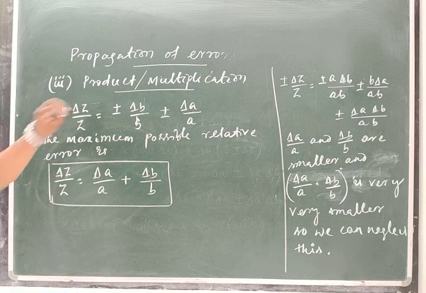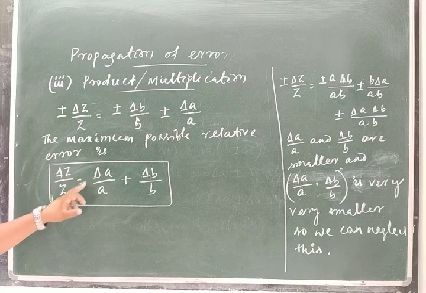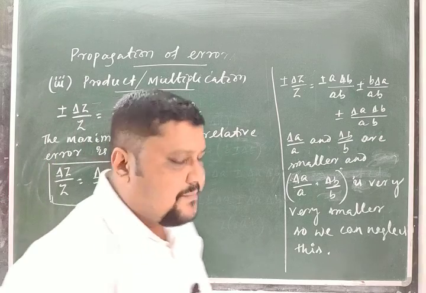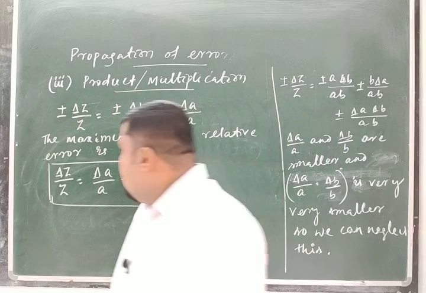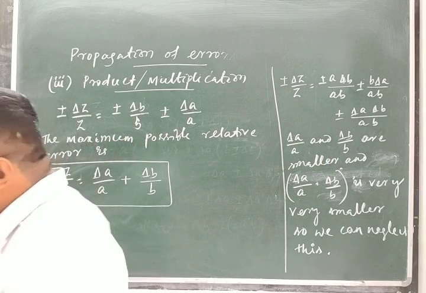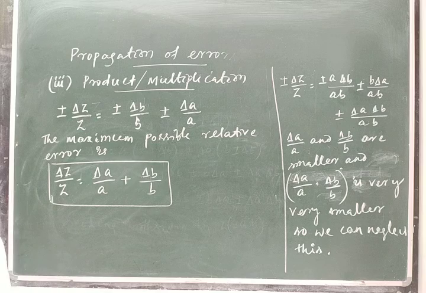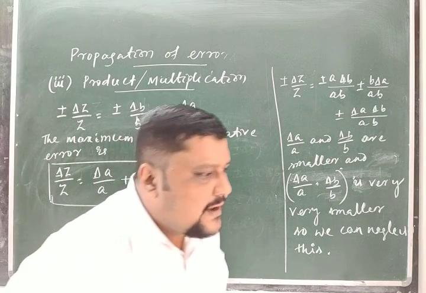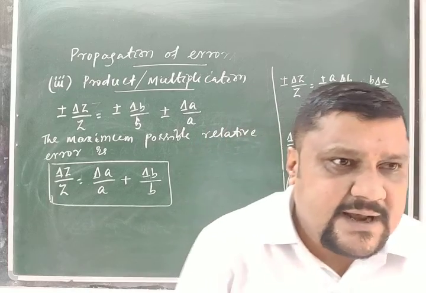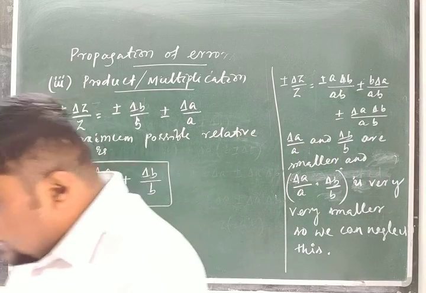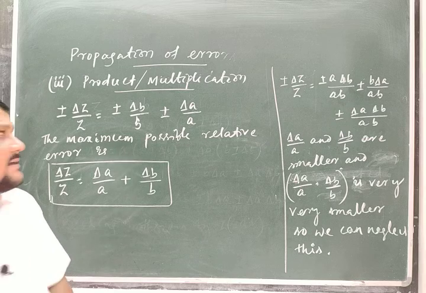When we are doing the multiplication, delta Z by Z is equal to delta A by A plus delta B by B. Okay? Remember this relation: delta Z by Z is the relative error in the measurement of Z, which is equal to the relative error in measurement of A plus the relative error in measurement of B in the multiplication. And now the important part is the next part.